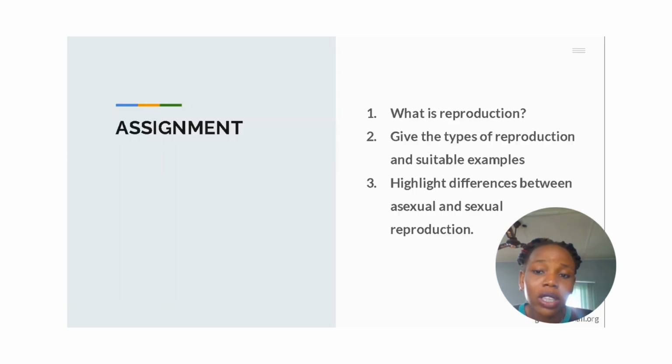Now, you have assignments here. One, tell me what reproduction is. Two, tell me the types of reproduction and give suitable examples. Then three, list the differences that you can see between sexual reproduction and asexual reproduction.